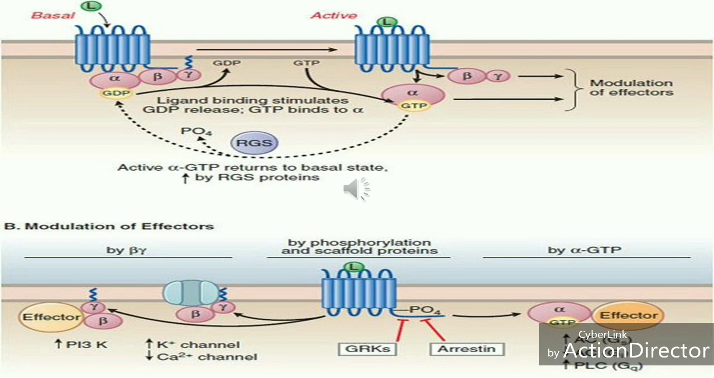GDP is converted into GTP when the receptor is active, when it binds to the ligand, and this active GTP binds to the alpha subunit. When it binds to the alpha subunit, it releases the beta and gamma subunits, which are the modulators of effectors. In this process, one protein, RGS, is released and phosphate is released. Ligand binding stimulates, GDP is released, GTP binds to the alpha. Active alpha GTP returns to the basal state by increased RGS protein.